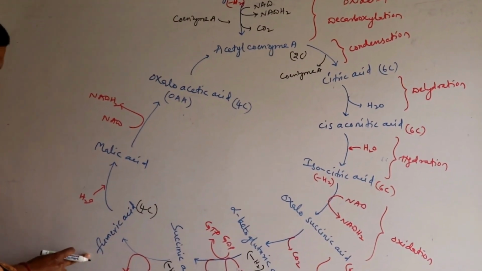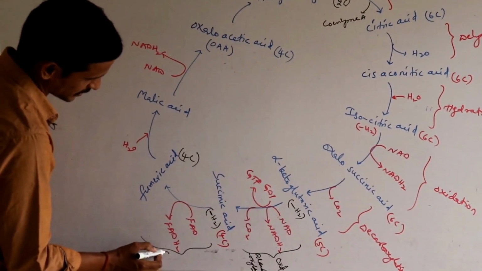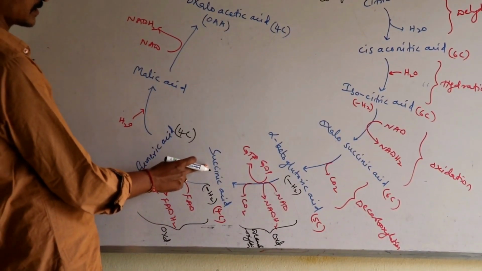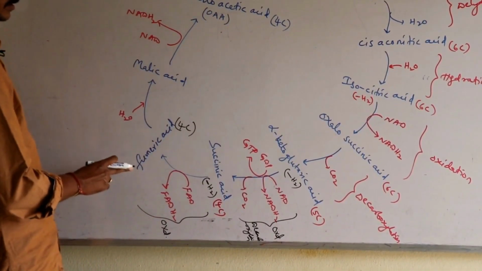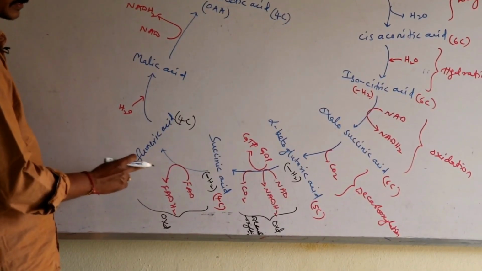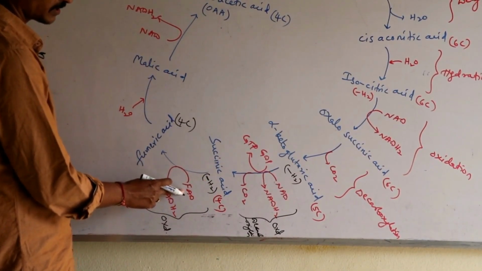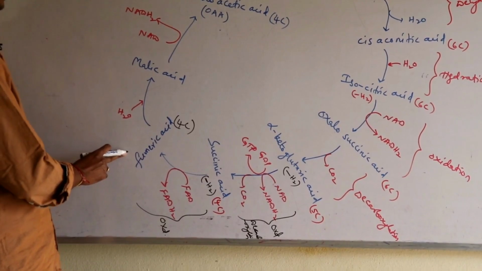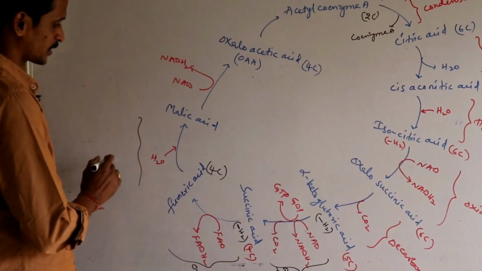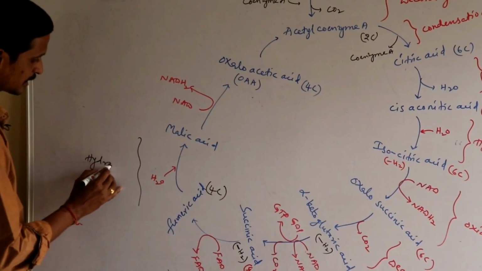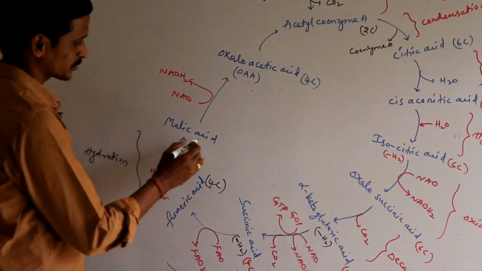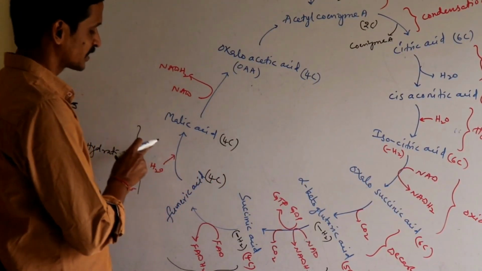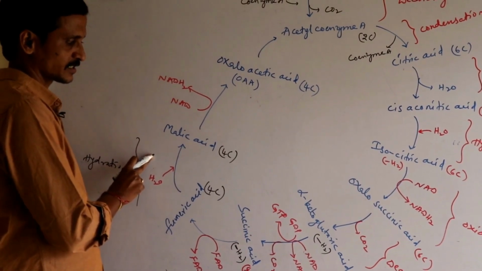Now we will call this again oxidation, because removal of hydrogen is called oxidation. So succinic acid, by undergoing oxidation, leads to the formation of fumaric acid. The hydrogen ions which are released are taken by FAD, and it leads to the formation of FADH2. Now this fumaric acid, with the addition of water, undergoes hydration, and it leads to the formation of malic acid. The number of carbons remains the same, 4. There is no energy production and no energy consumption.